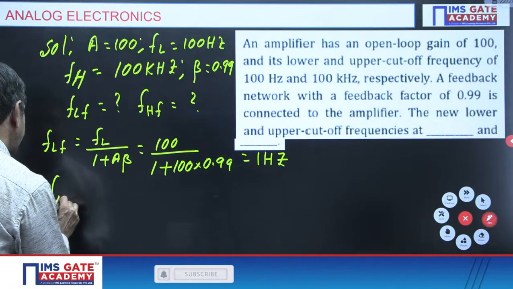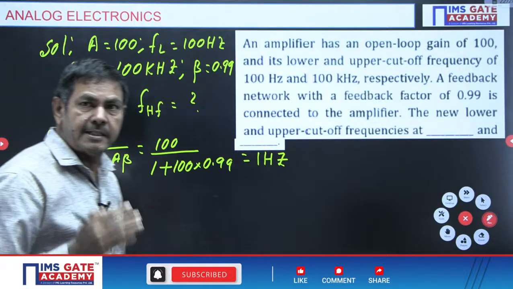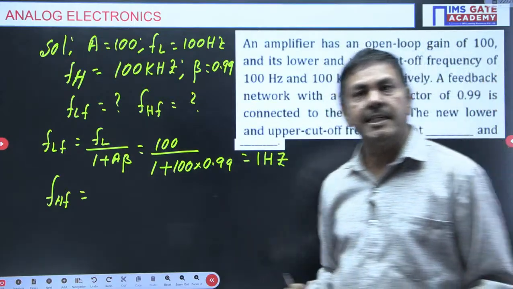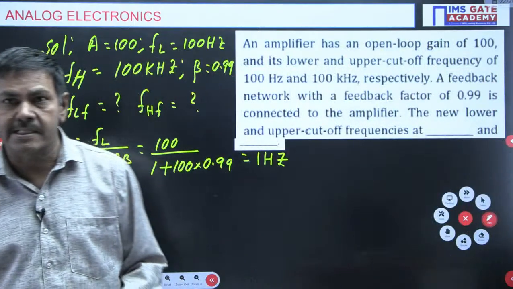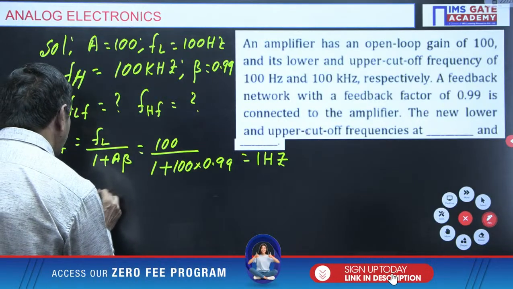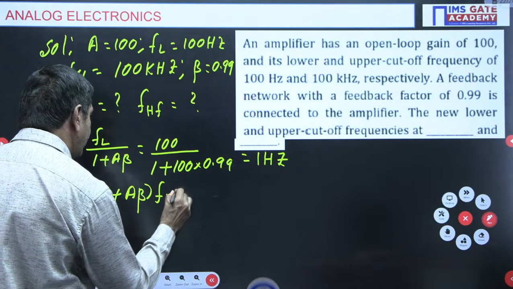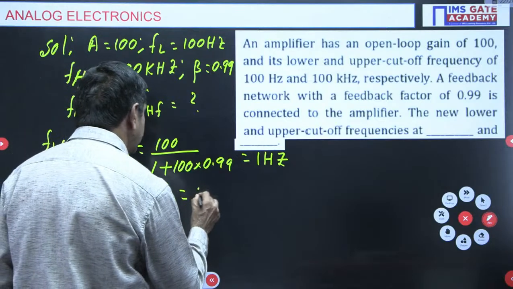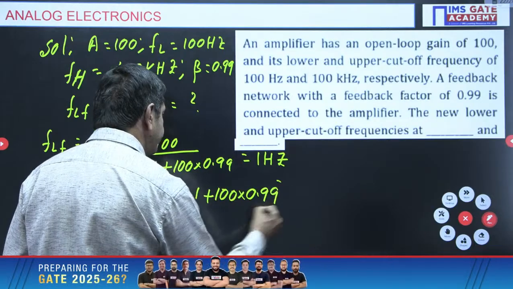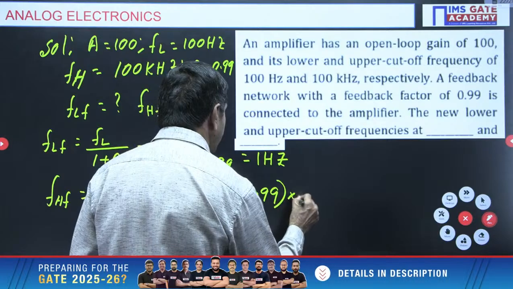The high cutoff frequency is required after feedback. Just now I said that because of negative feedback, gain is decreased, the low cutoff frequency decreases and the high cutoff frequency increases. If it is increased, you have to multiply by 1 plus A beta. So 1 plus A beta into FH, the high cutoff frequency. 1 plus A is 100 here, beta is 0.99, and FH is given here as 100 kilohertz.